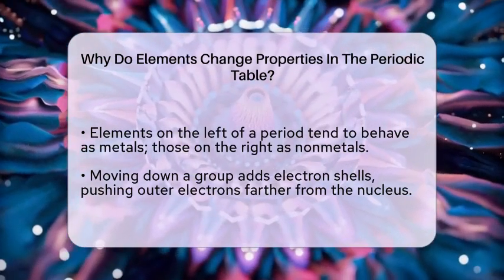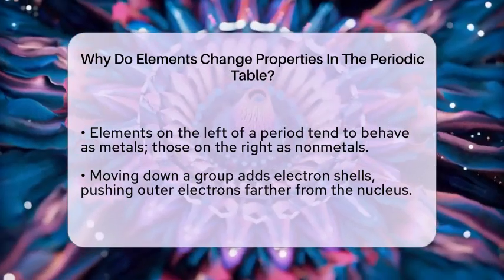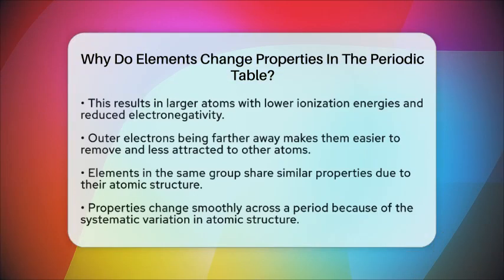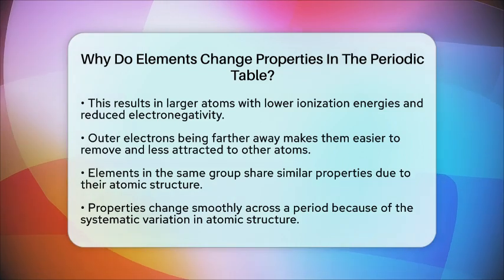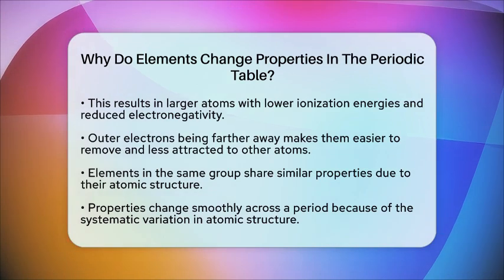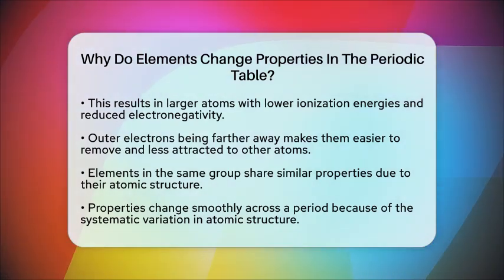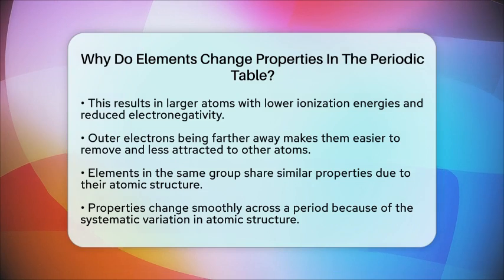This is why elements down a group tend to be more metallic and often more reactive, especially in groups like the alkali metals. These patterns, called periodic trends, help us understand why elements in the same group share similar properties. They also explain why properties change smoothly across a period. For example, sodium reacts strongly with water because it easily loses its outer electron, while neon does not react because its outer shell is full and stable.